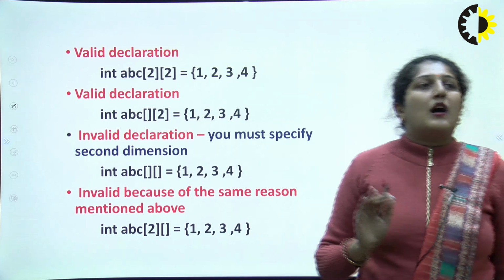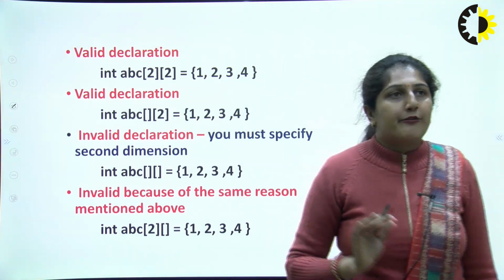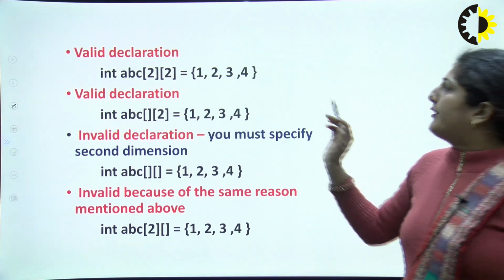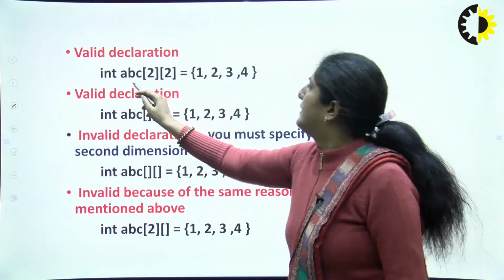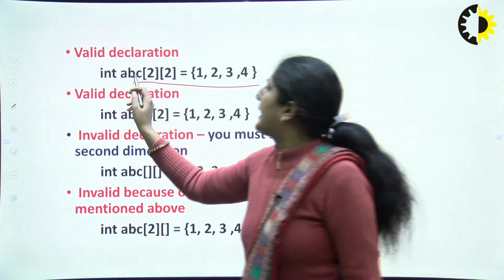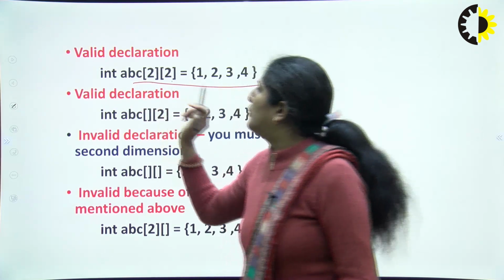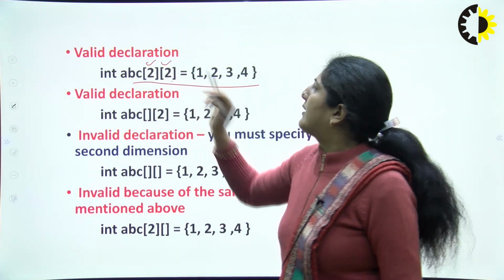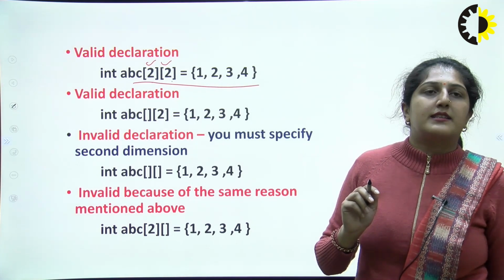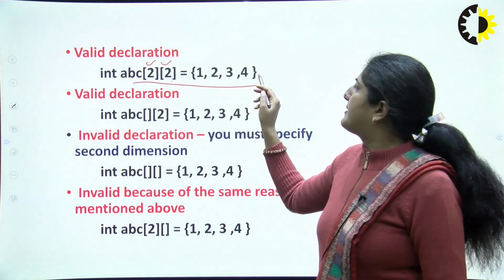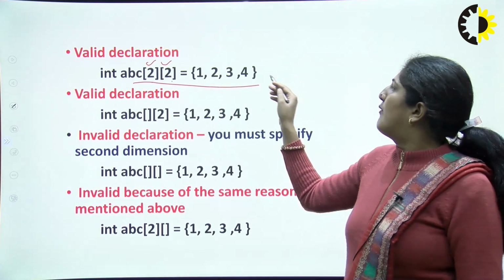Now let us see which are valid and which are not valid. In this, is it valid? int abc[2][2]. That means the row is 2 and the column is 2, and we are declaring the elements here only. So this is valid.